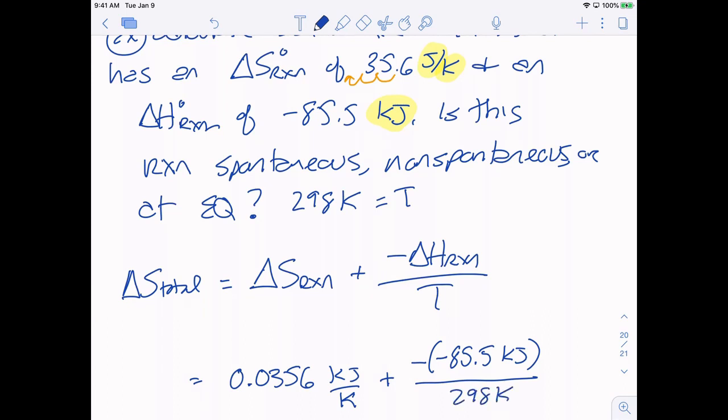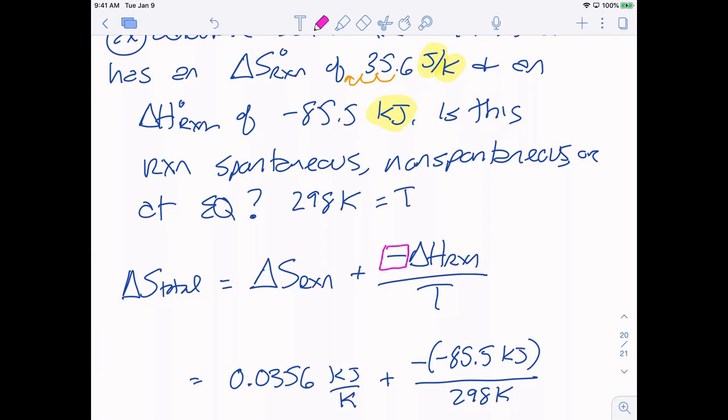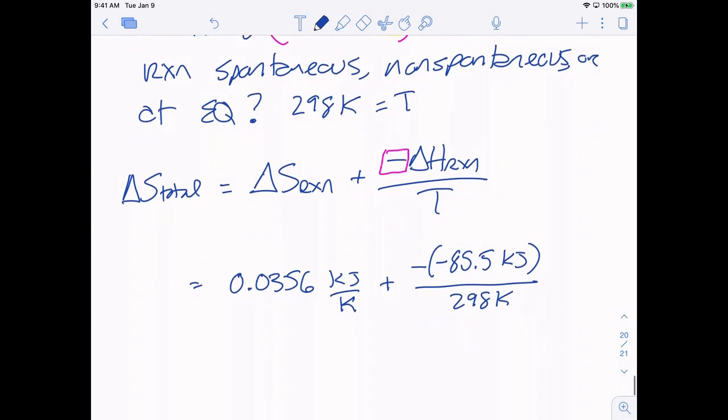And then my temperature, 298 Kelvin. So again, just be careful for the signs. This negative right here is part of my formula. So negative and then plug in delta H. Delta H just happens to be negative, so be careful. I see a lot of just sign problems when students are doing these. So I'm grabbing my calculator.